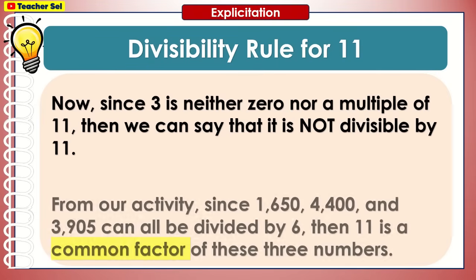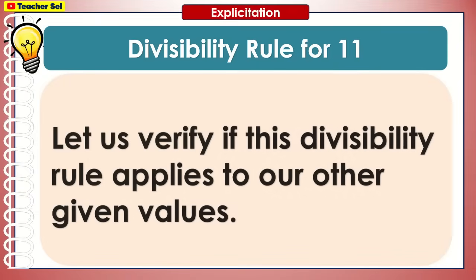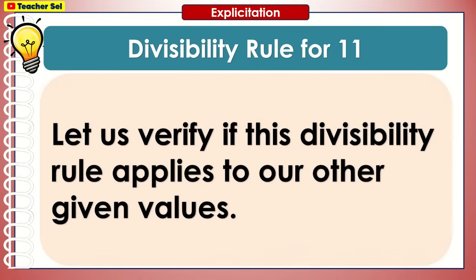From our activity, since 1650, 4400, and 3905 can all be divided by 11, then 11 is a common factor of these three numbers. Let us verify if this divisibility rule applies to our given values.